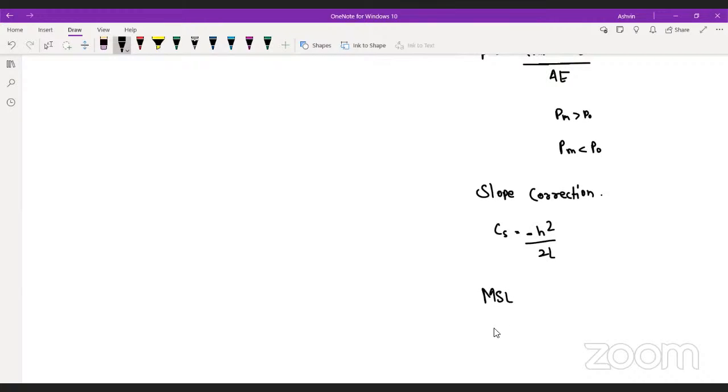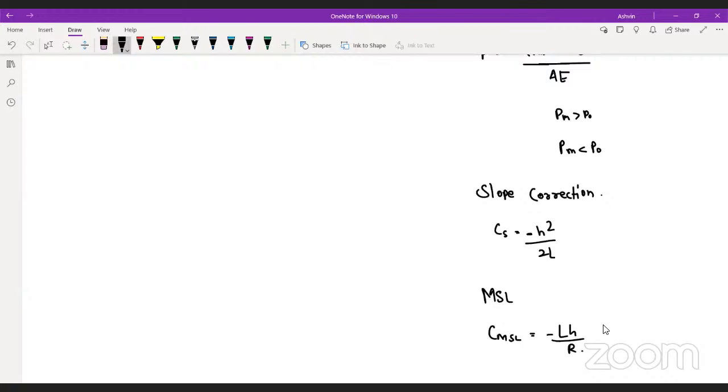Again, the correction for the MSL will be negative, that is L into H upon R. L is the length. H is what? Come on, guys, H is what?